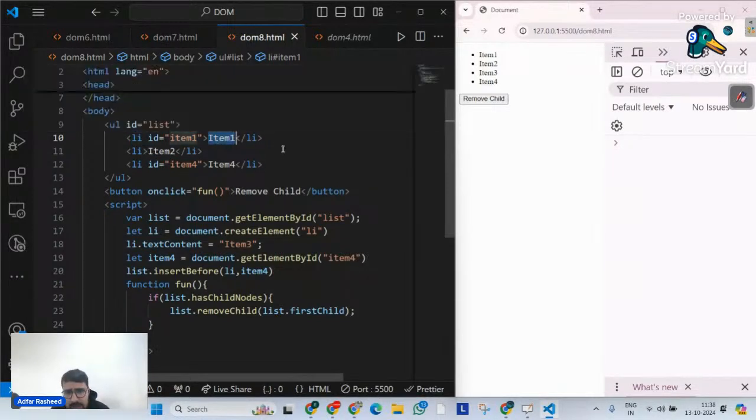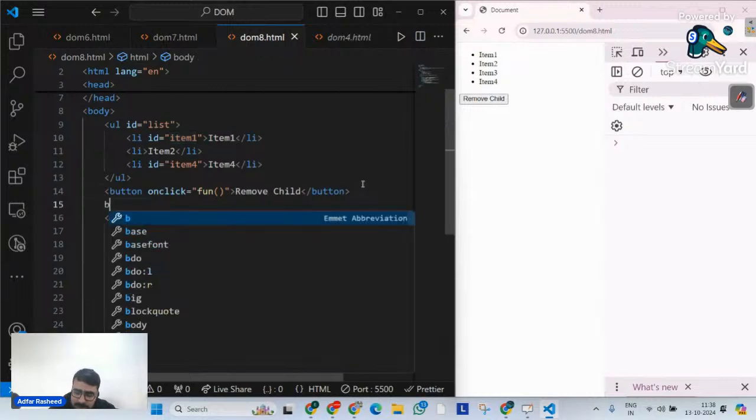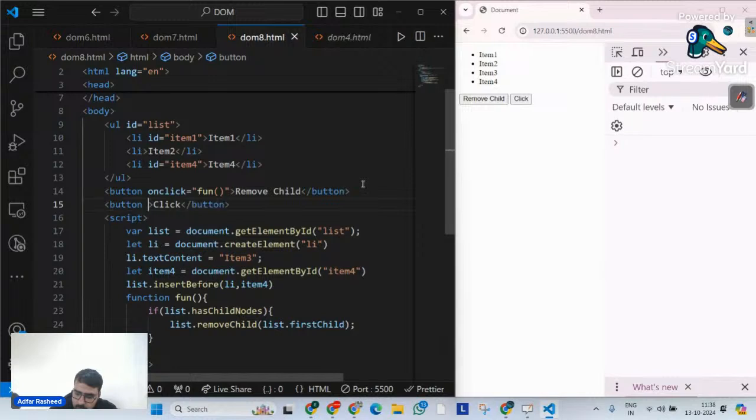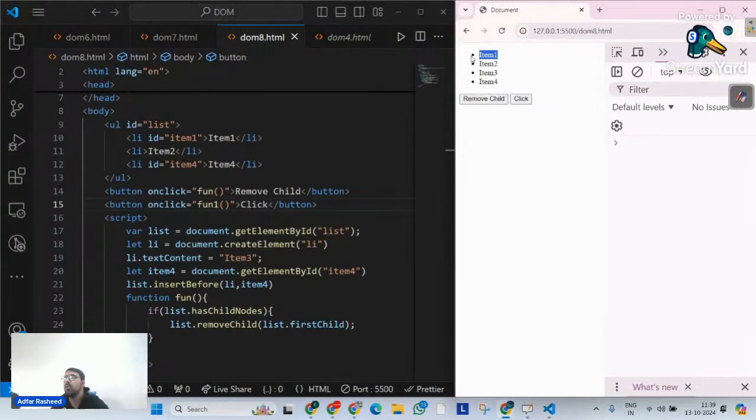Instead of item 1, I simply have a button over there, and whenever I click on that button, it is going to call a function, and that function is going to be fun1. But what is this function supposed to do? This function is simply supposed to replace this item 1 with a different node.